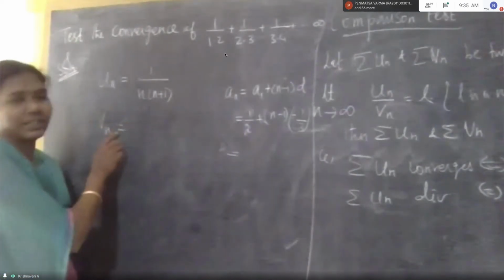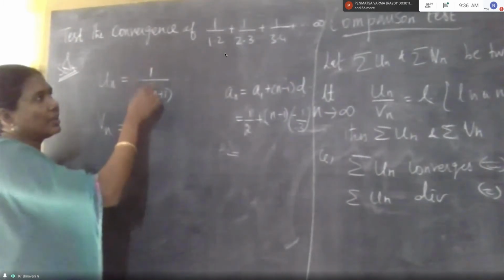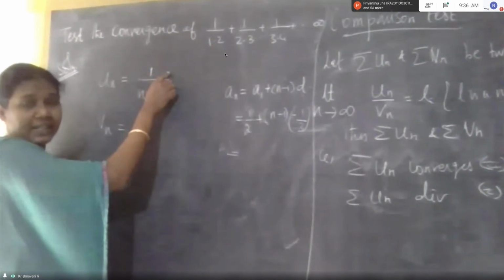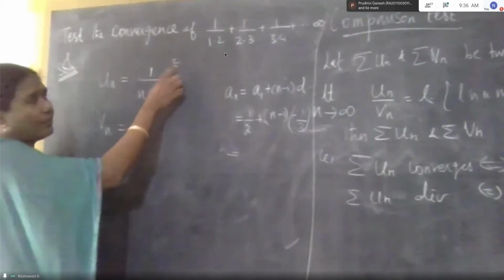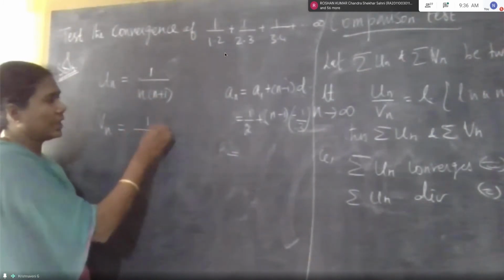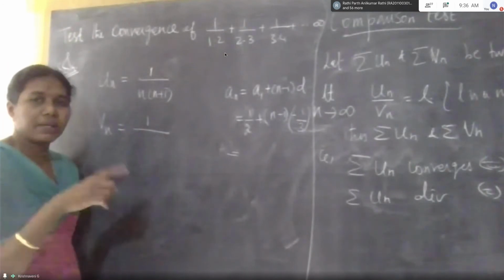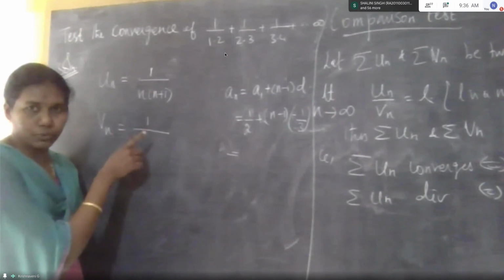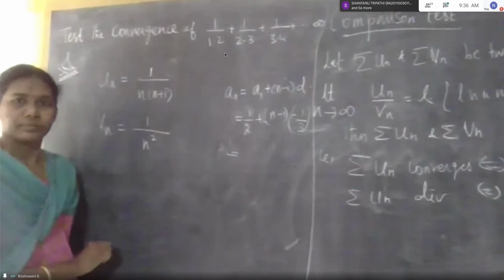Okay, I will explain this here. Vn is nothing but, in the numerator separately, we have to take the maximum power of n. In case we have n squared in the numerator, we take n squared. Here there is no n, only 1, so we take 1. In the denominator, n into n plus 1 is n squared plus n. What is the maximum power of n here? 2. That is n squared.